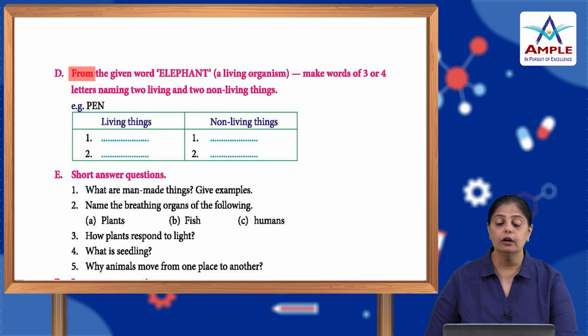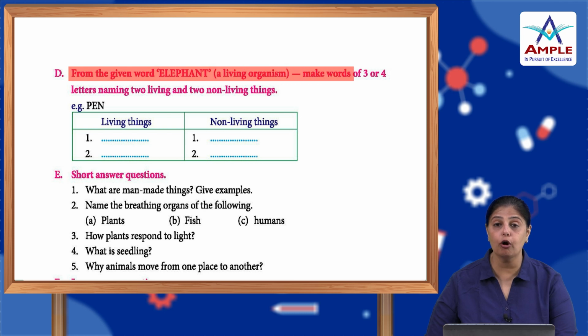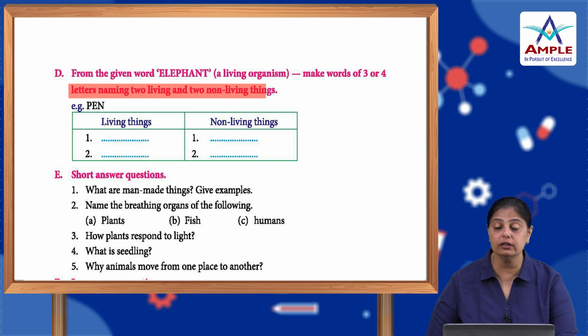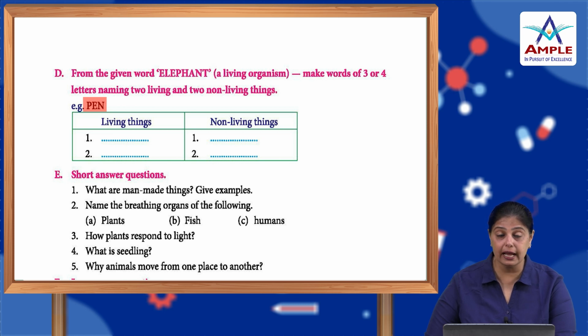Now, from the given word elephant, which is a living organism, make words of 3 or 4 letters naming 2 living and 2 non-living things. We already have an example here. Now, you have to find out one more. This pen is a non-living thing. So, you have to find one more non-living thing and add it here, and 2 living things that can be found using the letters of the word elephant.